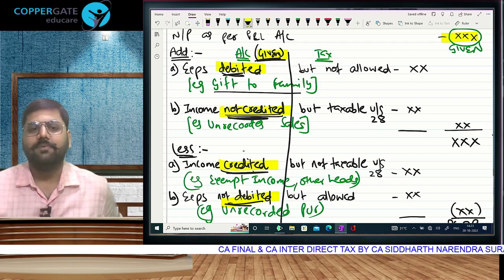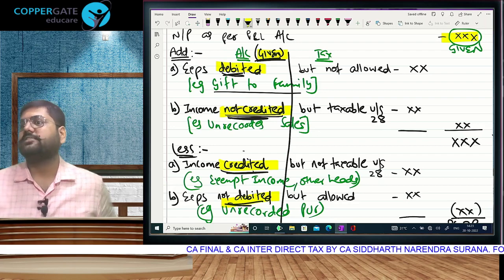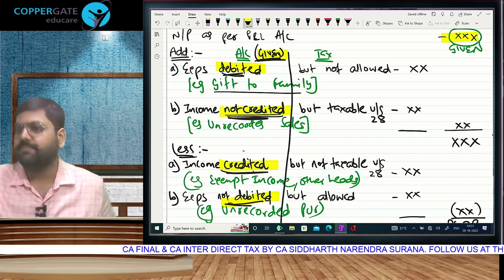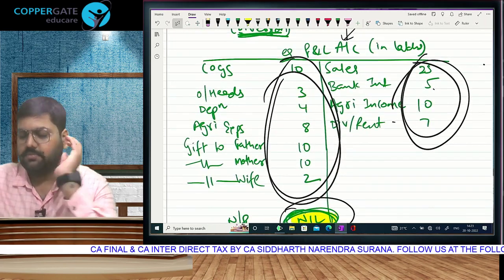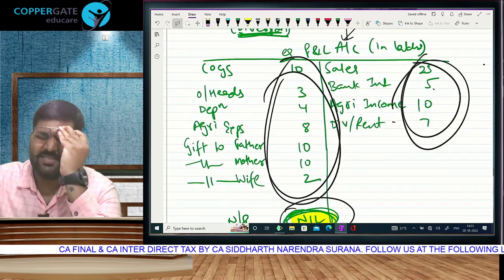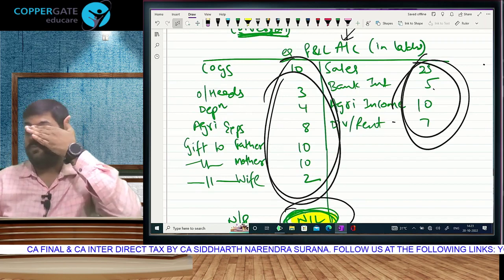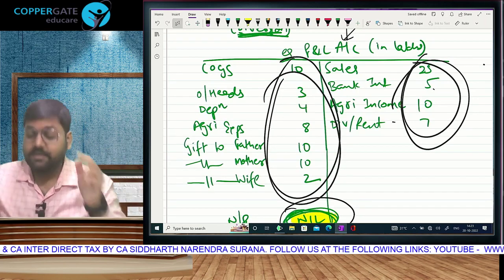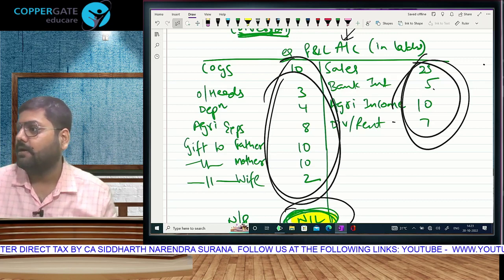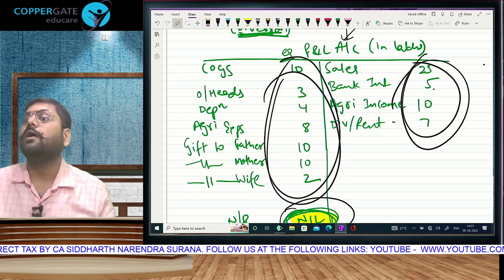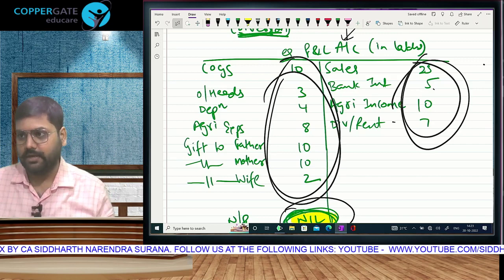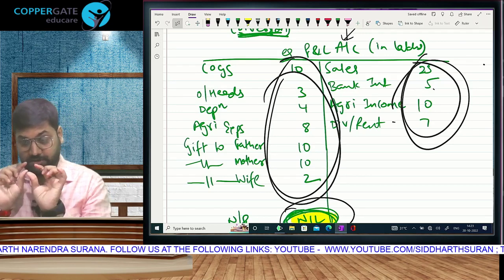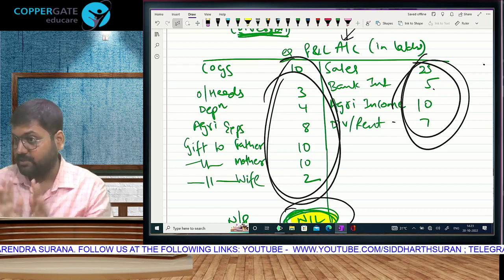Okay. Let's talk about income. In incomes, the tax treatment can be taxable or not. Sometimes there is an exempt income given in the question, like agriculture income, 10 lakh rupees. The student reads this and knows that on that 10 lakh he does not have to pay tax in PGBP. Correct? So what does the student say? Sir, this income is allowed, no. Income cannot be allowed or disallowed. Income can be taxable or not taxable. So your terminology, your words should be absolutely clear.